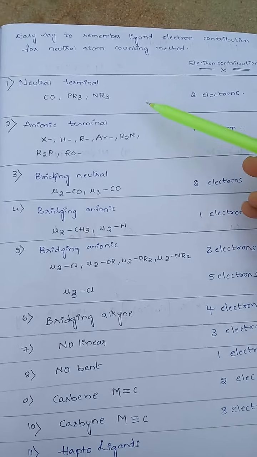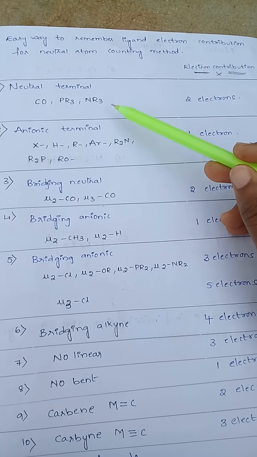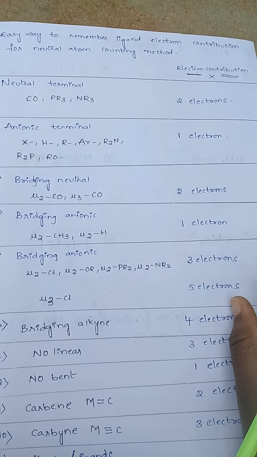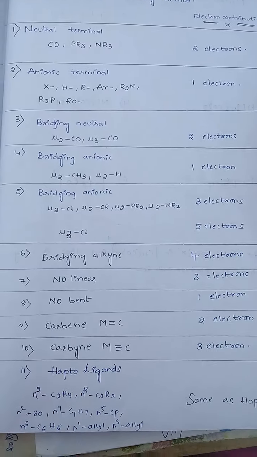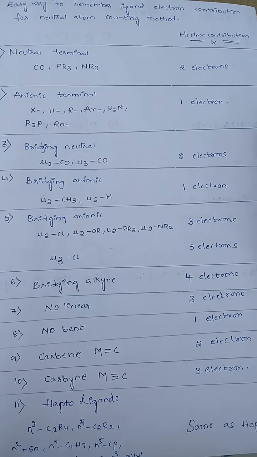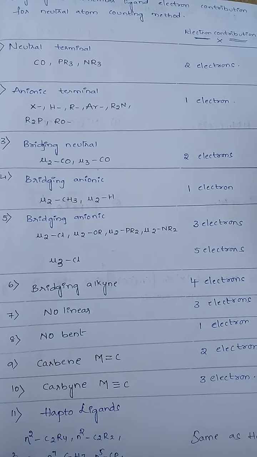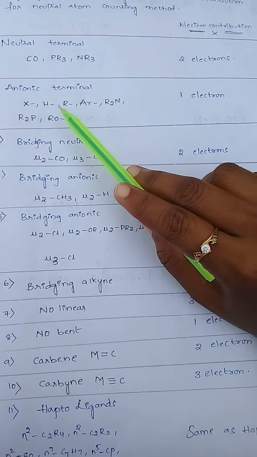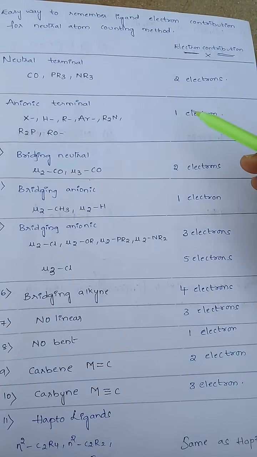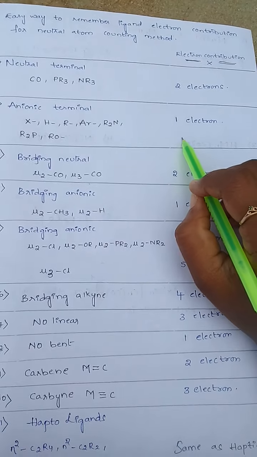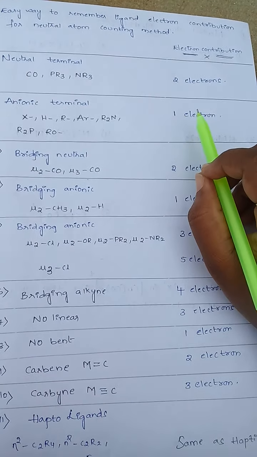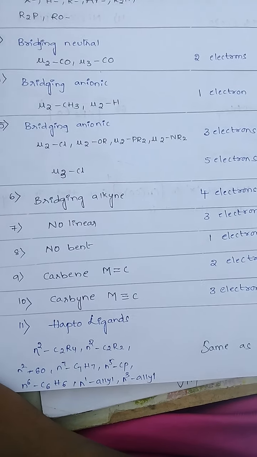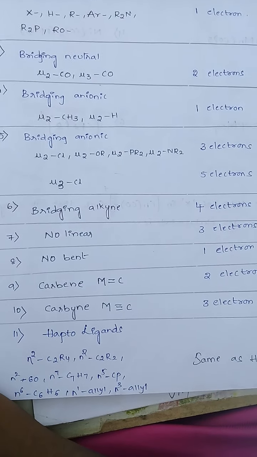Which ligand donates how many electrons? This is the most important table to remember. Halogens donate 1 electron, hydrogen donates 1 electron, and so on. For polyhapto ligands, we take the donating electrons based on their hapticity.